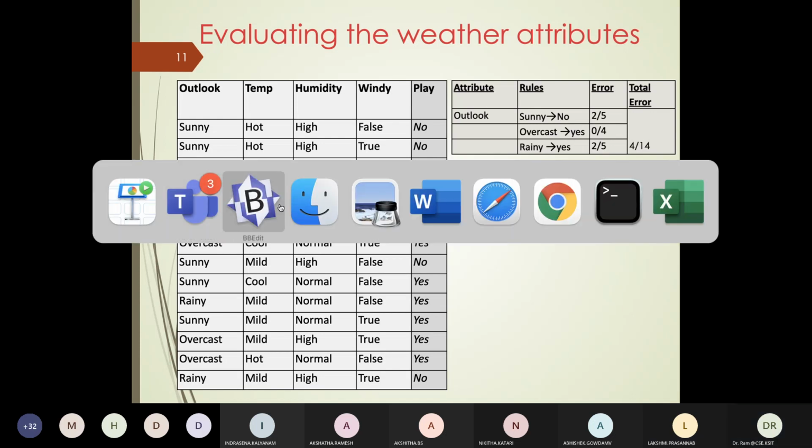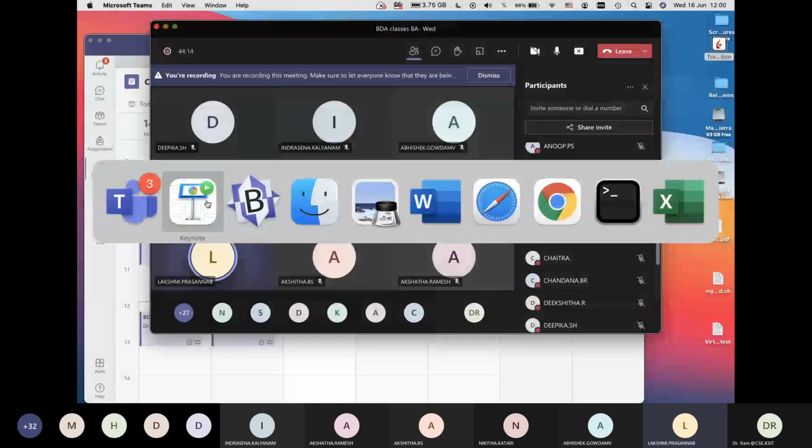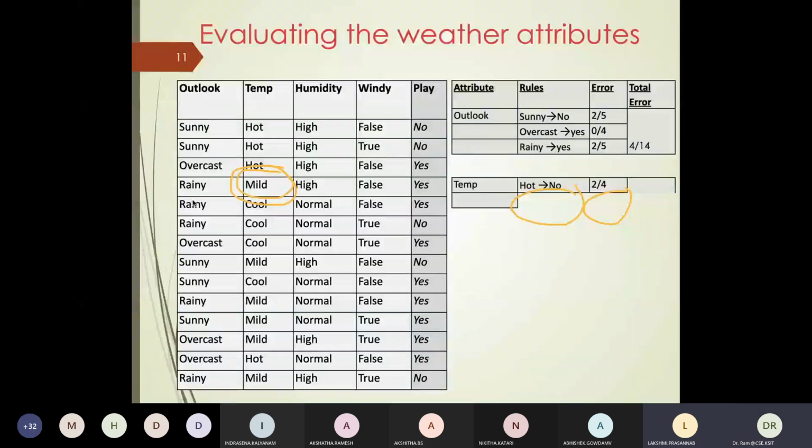It's 2 out of 6. 2 out of 6, precisely. So if we look here, this is one mild, second mild record, then another 3 mild records, and then one more mild record at the bottom.